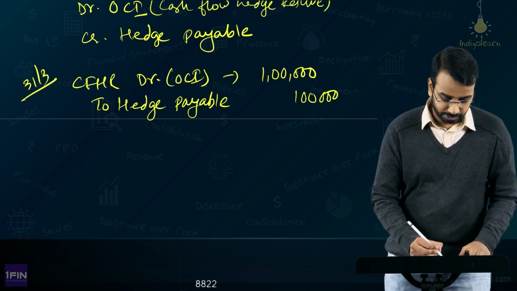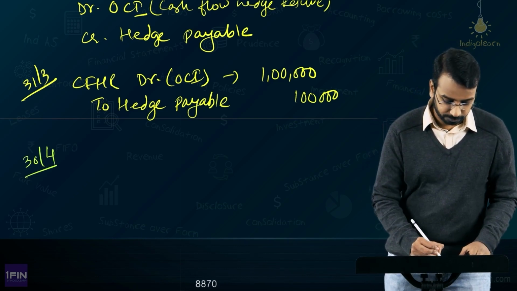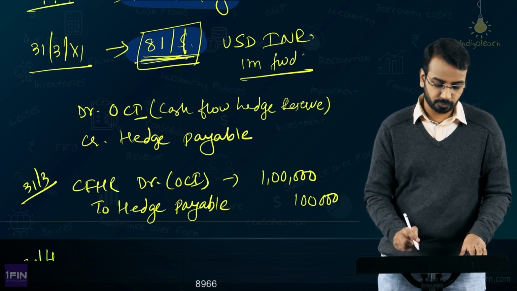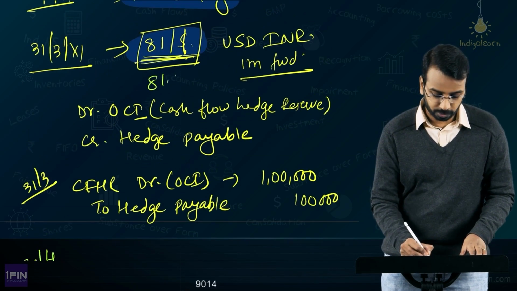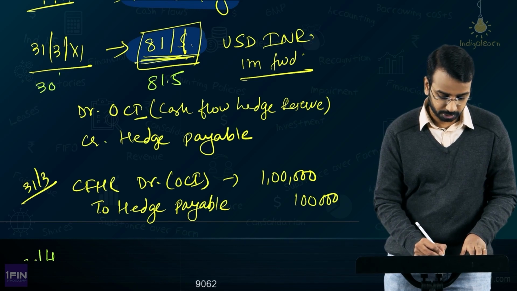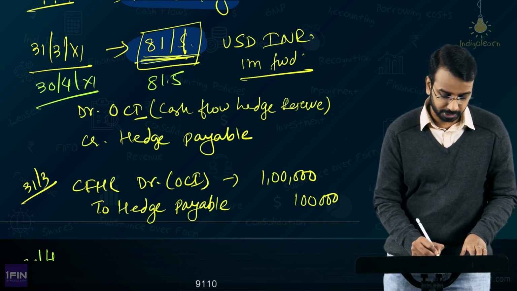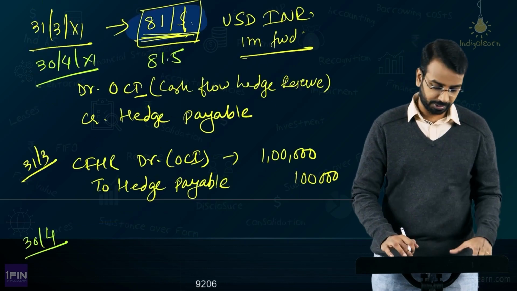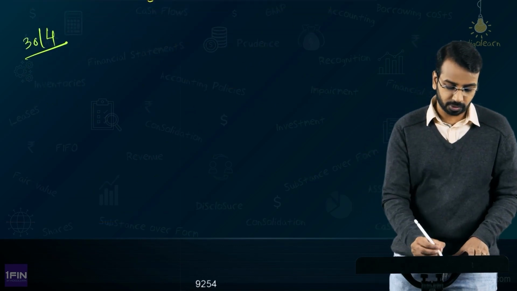Right. Then let's say on 30th of April, this value has moved from 81 to 81.5. On 30th of April of year 1, it has become 81.5, right? That is the spot rate and that is the forward rate. So when it has become 81.5, what will you do?